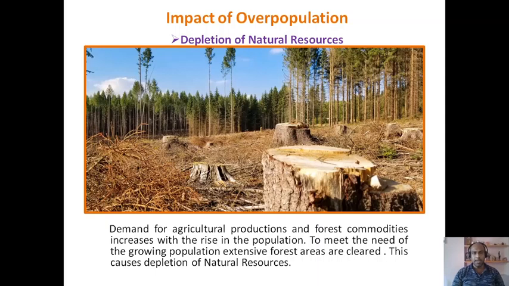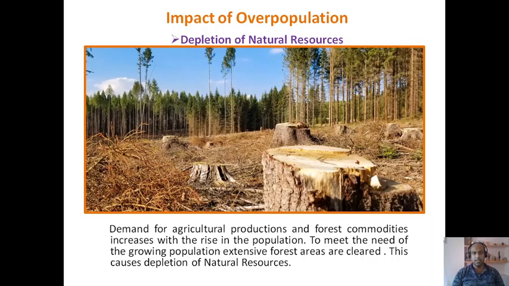Now, what are the impacts of overpopulation? The first one is depletion of natural resources. Demand for agricultural production and forest commodities increases with the rise in the population. To meet the need of the growing population, extensive forest areas are cleared.